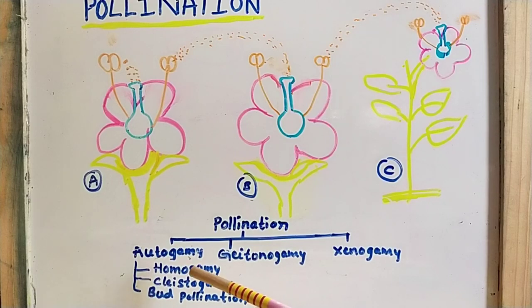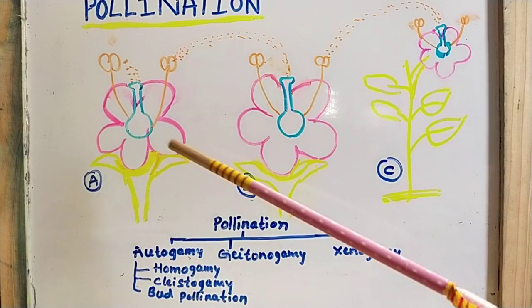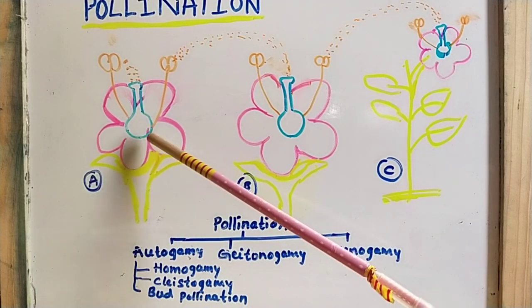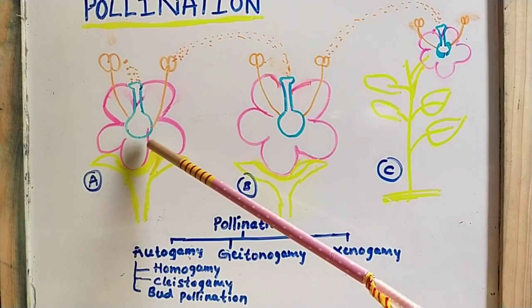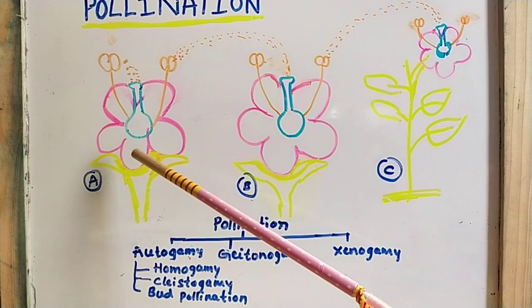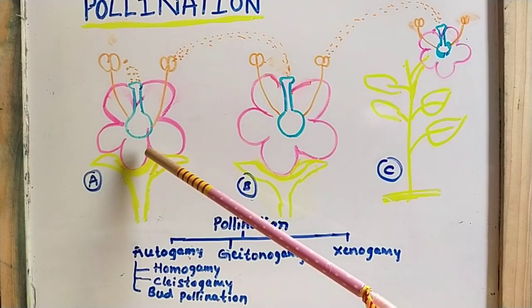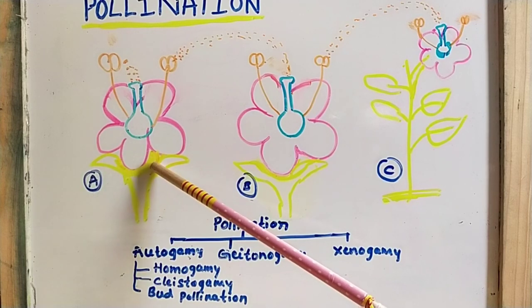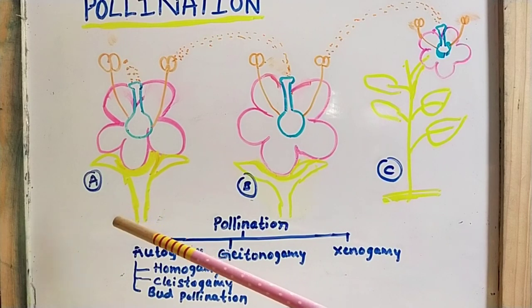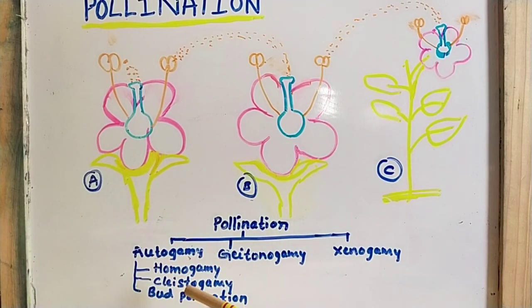Next one is cleistogamy. What is cleistogamy? Just remember this: in autogamy there is involvement of only one flower, and of course that one flower is a bisexual flower. There is no question of a unisexual flower. The flower present is a bisexual flower. The second type is cleistogamy.